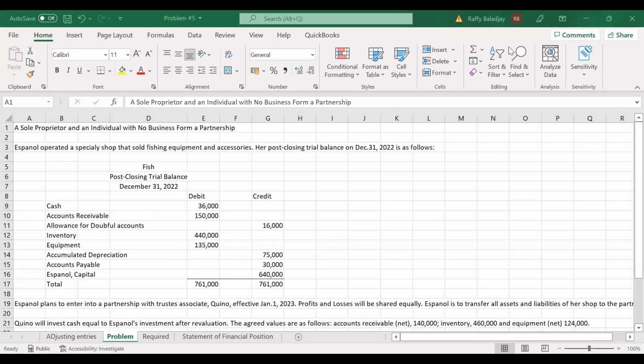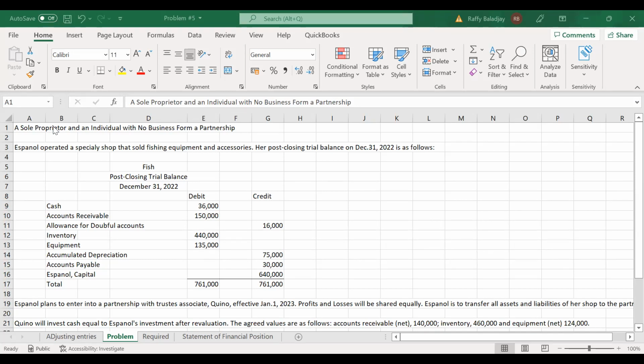Okay, to continue, we do have an example here of a partnership formation. Actually, there are three ways to form a partnership. First, partners or businesses will open the partnership for the first time. The second one is this one, which is our example: a sole proprietor and an individual with no business form a partnership. And the third, a corporation will be transformed into a partnership.